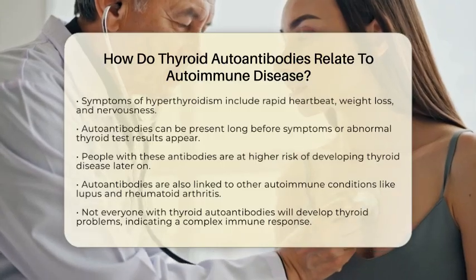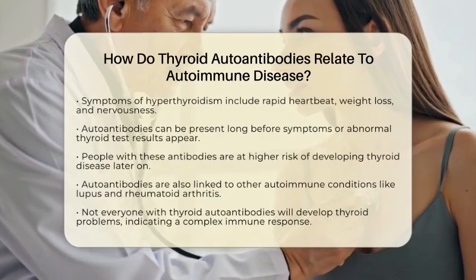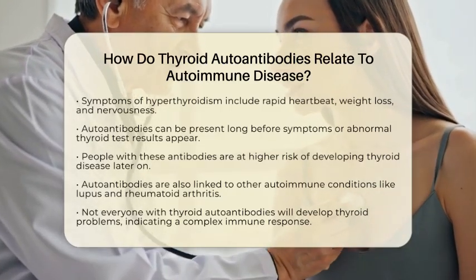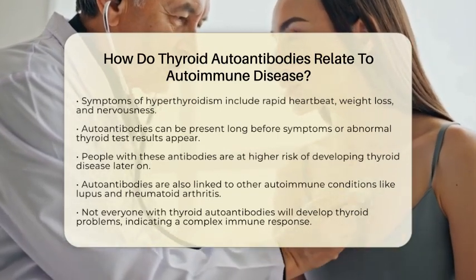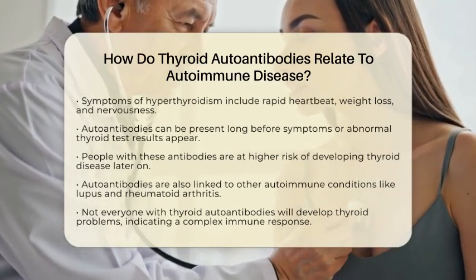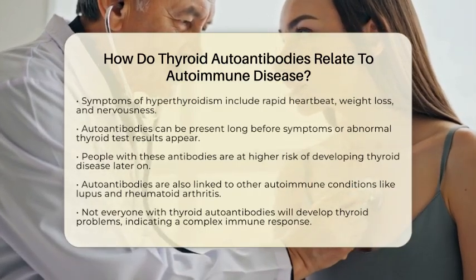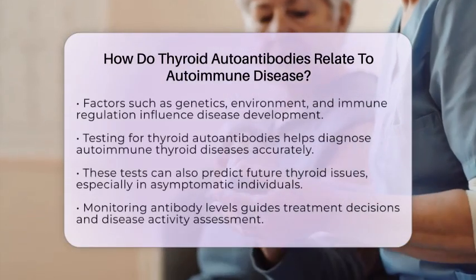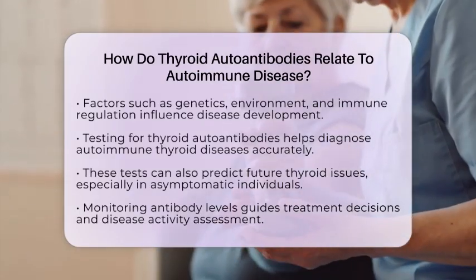Interestingly, these autoantibodies can appear long before any symptoms show up. Some people may have these antibodies without feeling unwell or having abnormal thyroid tests. This means they are at higher risk of developing thyroid disease later on. For example, women who have just given birth or individuals with a family history of autoimmune diseases often have these antibodies beforehand. Thyroid autoantibodies are also linked to broader autoimmune conditions.